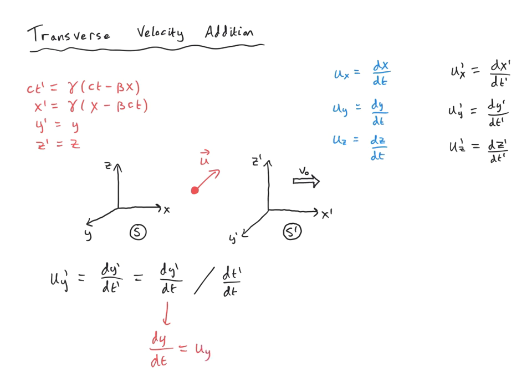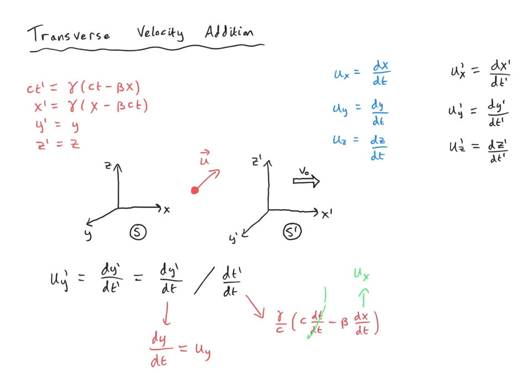This follows from the definition of y prime being equal to y, and dy by dt being u_y as per the definition. The factor dt prime by dt is something that we calculated previously, and it simply follows as gamma times dt by dt, which is of course just equal to 1, minus beta over c dx by dt, which is of course just equal to u_x by definition.